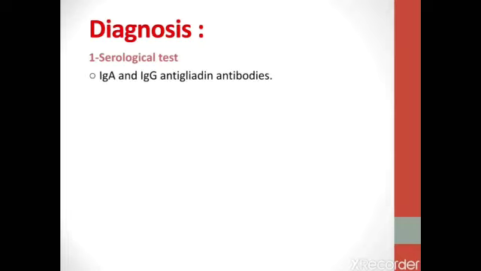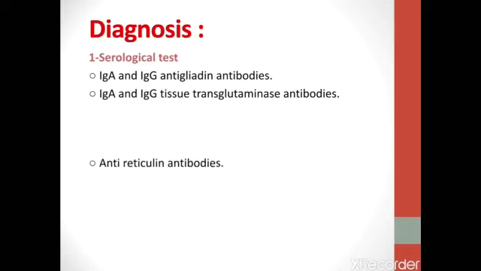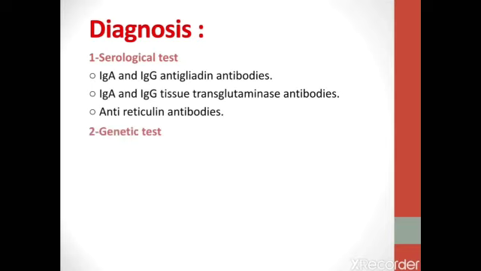What about the diagnosis? Firstly, by the serological test, we can detect immunoglobulin A and immunoglobulin G anti-gliadin antibodies, immunoglobulin A and immunoglobulin G tissue transglutaminase antibodies, and anti-reticulin antibodies. Second, by the genetic test, we can detect HLA-DQ2 and HLA-DQ8 markers in more than 90% of celiac disease patients.